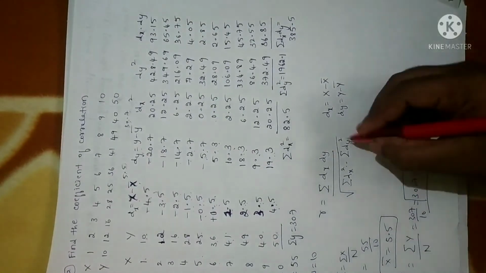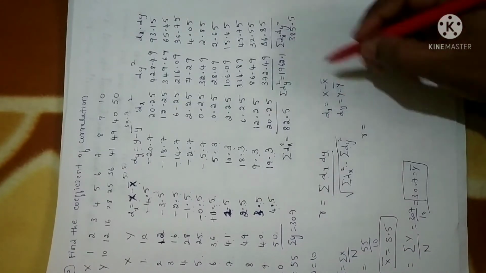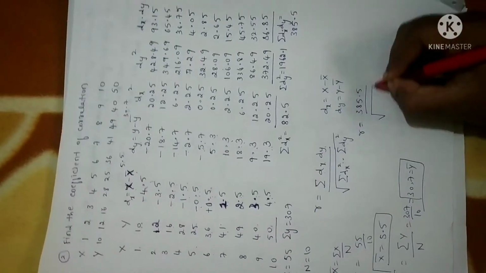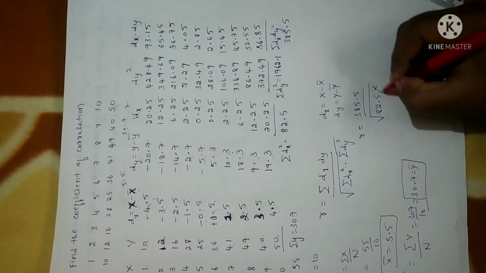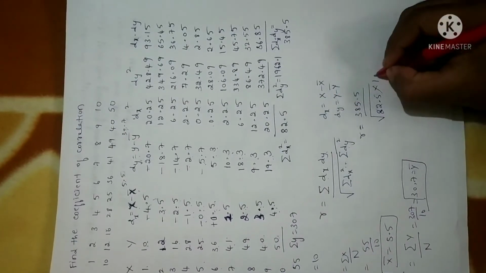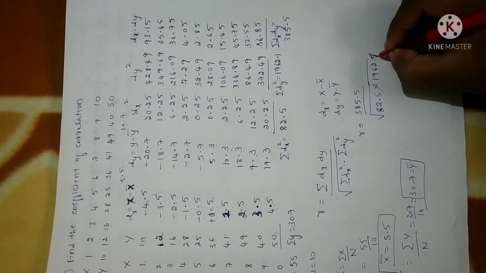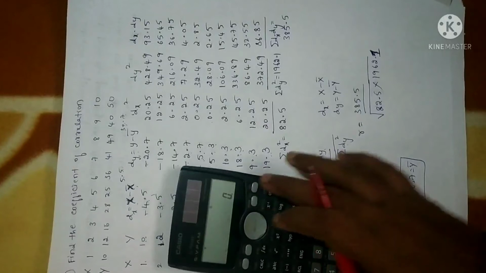Now we need to substitute all in the formula. That is, r is equal to summation dx dy, which is 385.5, divided by the square root of summation dx square, which is 82.5, into summation dy square, which is 1962.1. Now I'll just show you the calculation.